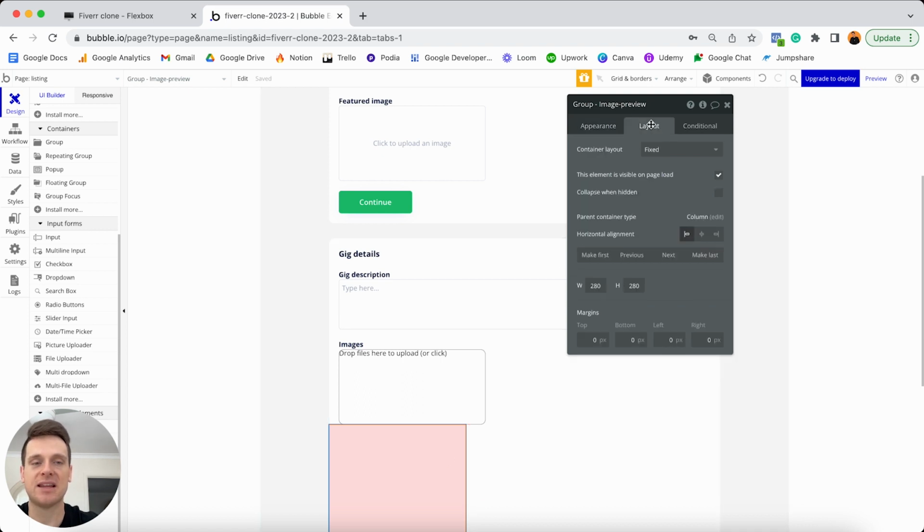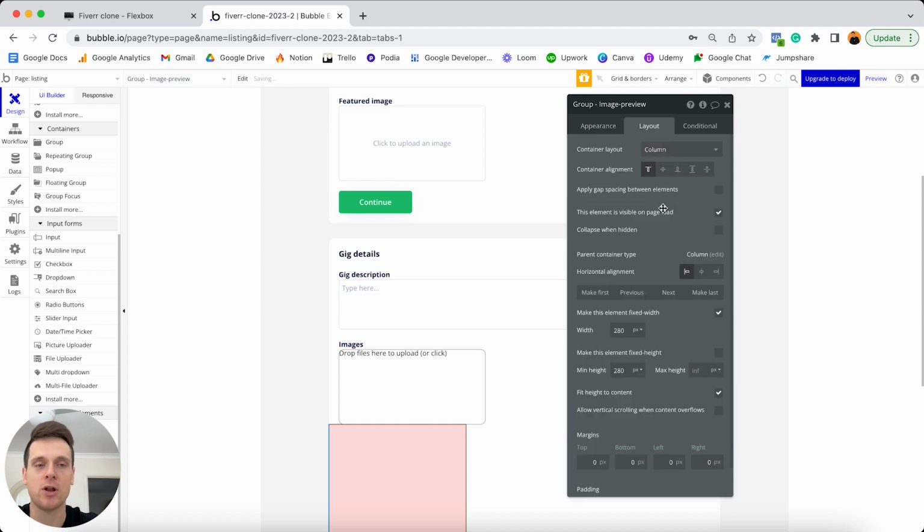I'll then jump to my layout tab because of course I'll need to update the responsive settings of this. Before I do that though, of course, I'll need to set a container layout for this group. Now, because I'm only adding one element into this group, it doesn't really matter if you select between a row or a column. I'm personally more of a column guy, so I'm going to select that. What I will need to do though is update the responsive settings of this group.